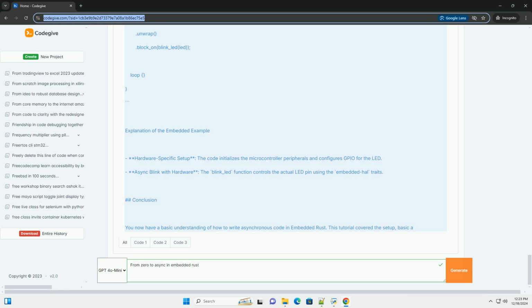Conclusion. You now have a basic understanding of how to write asynchronous code in embedded Rust. This tutorial covered the setup, basic async programming concepts, and a practical example of blinking an LED. As you delve deeper, you'll find more complex use cases and optimizations for asynchronous programming in embedded systems.